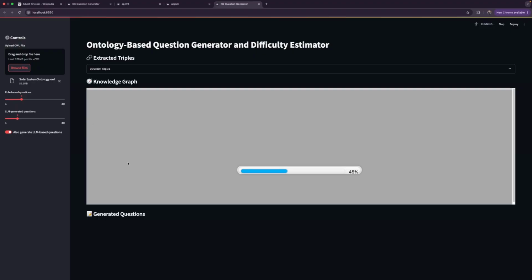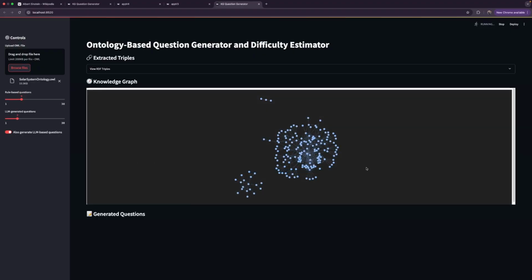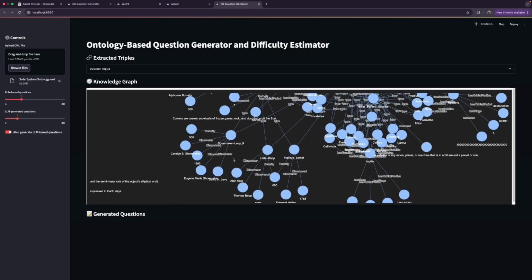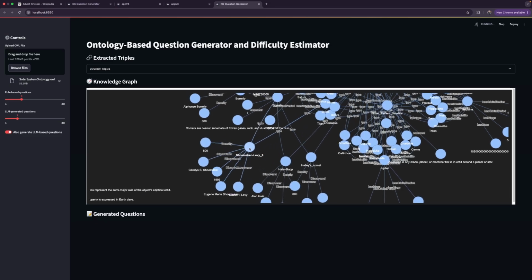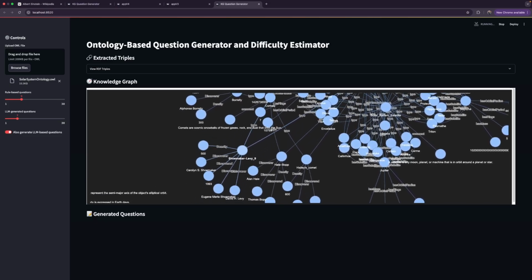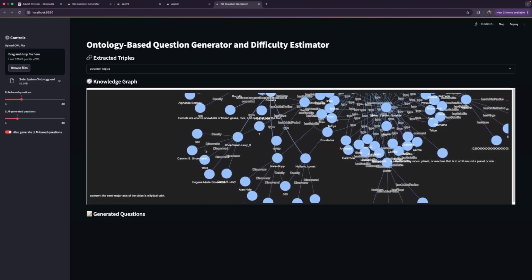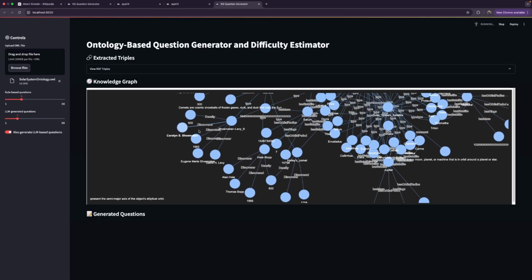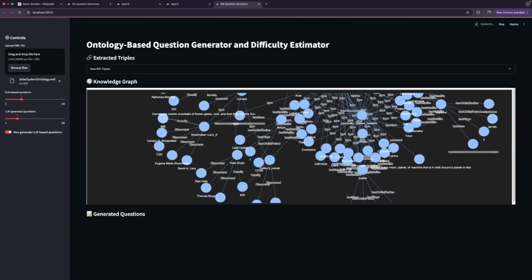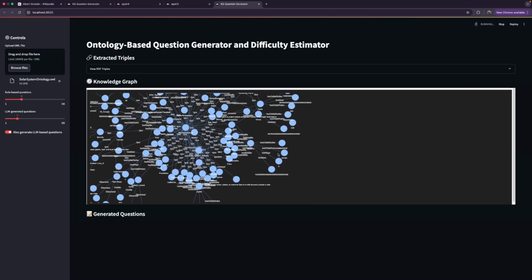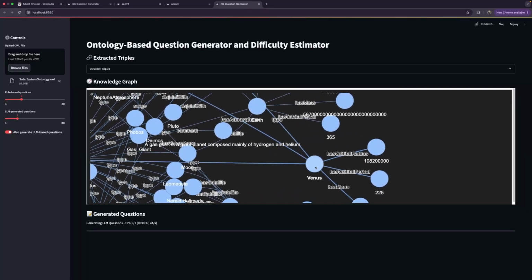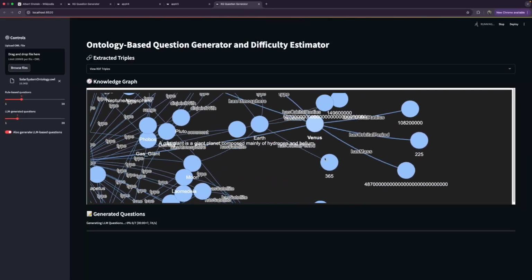So once I pass the OWL file, it parses the OWL file and generates this knowledge graph. This knowledge graph is basically a graph of the solar system. You can see Shoemaker-Levy is a type of comet, and it has all these nodes like who discovered it and what its density was when it was discovered. And it has information like that for every entity. Like this is Venus, and we can see its orbital radius and mass and everything.